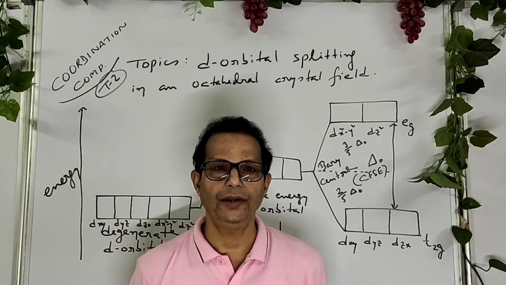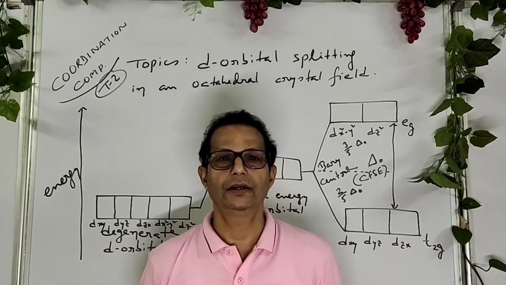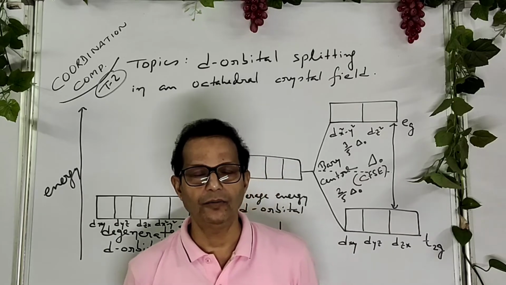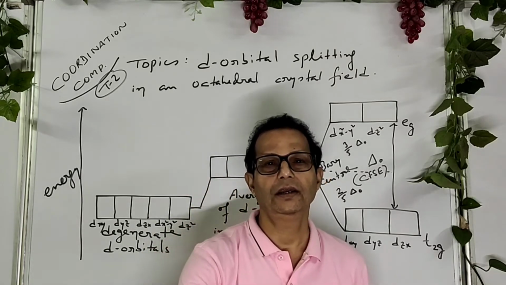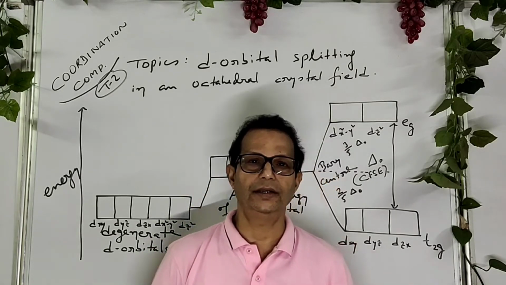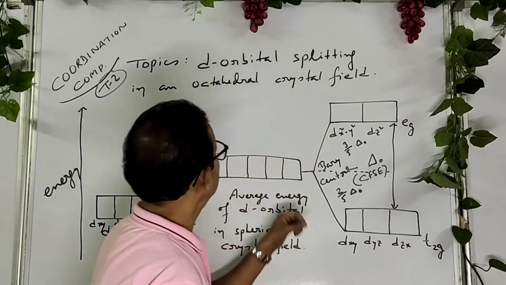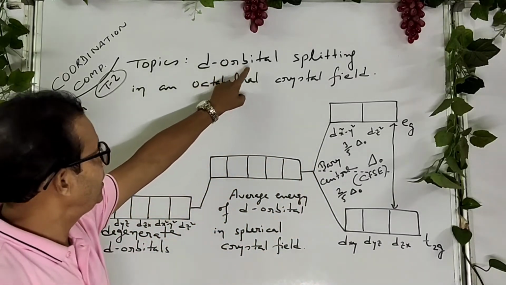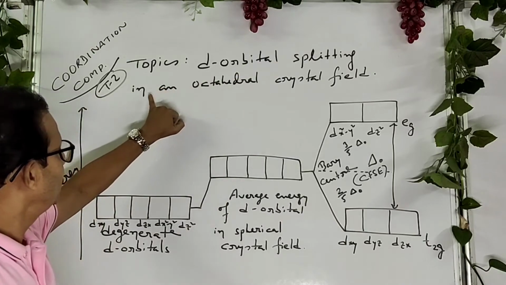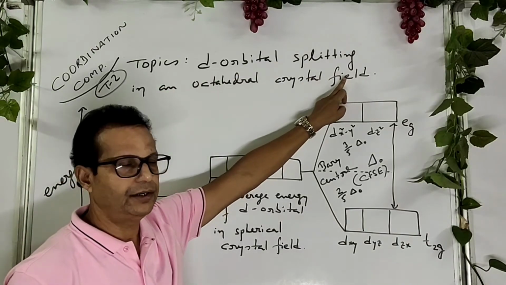Today I am going to discuss the second part of coordination compounds. Okay, so please try to understand. This is d orbital splitting in an octahedral crystal field.